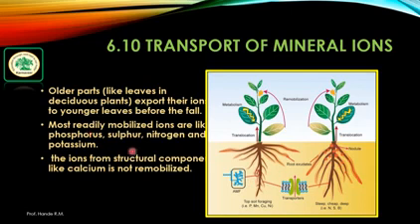The ions from structural components like calcium are not remobilized, but phosphorus, sulfur, nitrogen and potassium are recycled into the plant body. We studied the transport and uptake of the mineral ions.